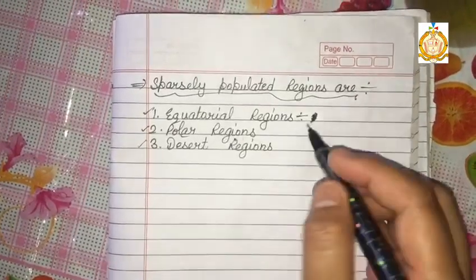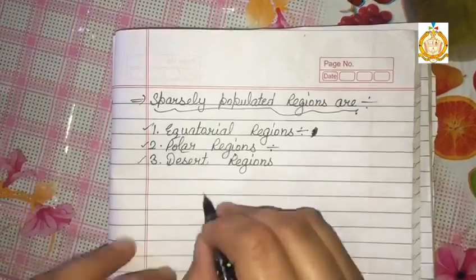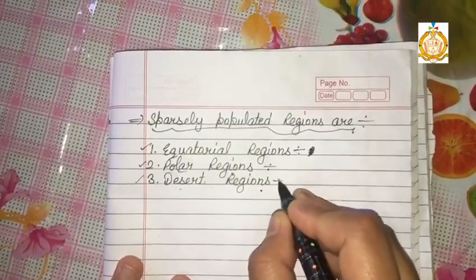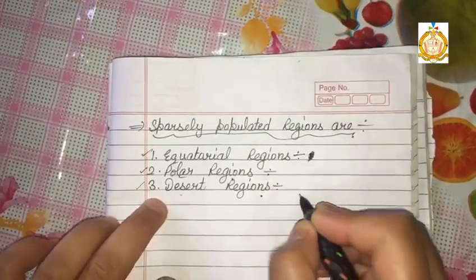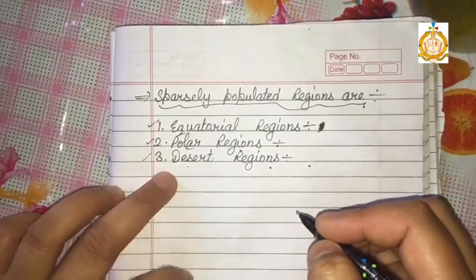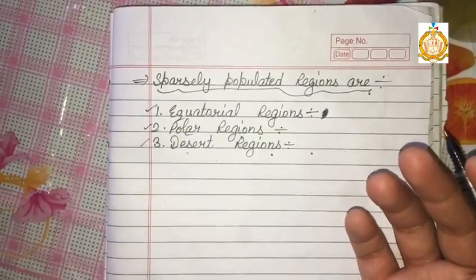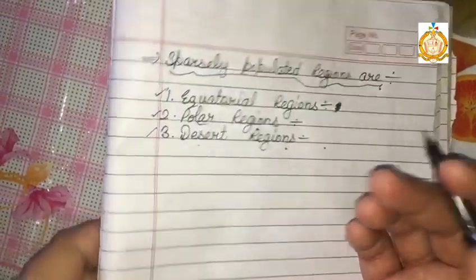Then polar regions have extreme cold conditions, so that's why the population is very thin. Next is desert regions. Desert regions are not getting proper necessities, and the main one is the water problem. Water problem is very much there. They are not getting sufficient water for their basic needs, so that's why desert regions are very sparsely populated.